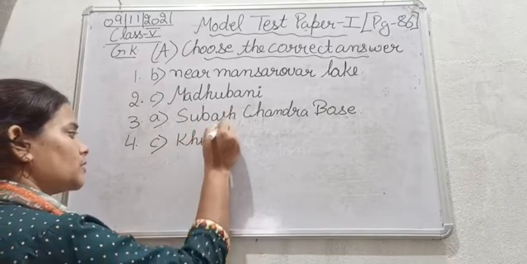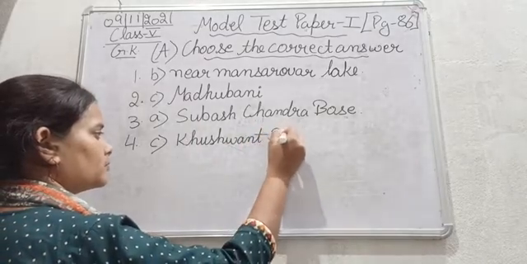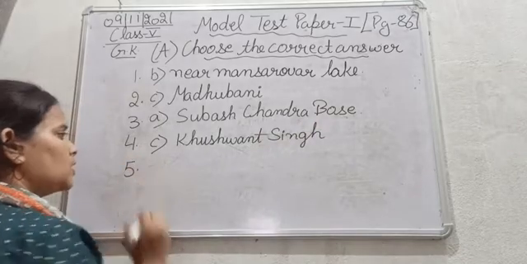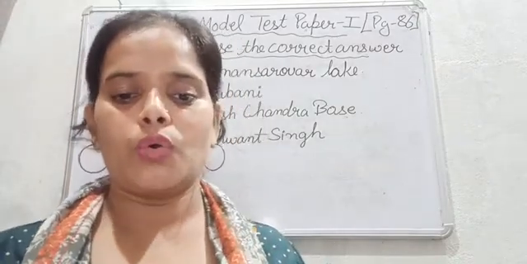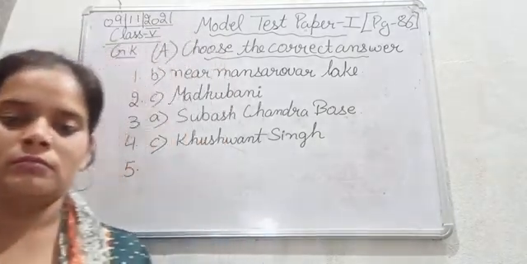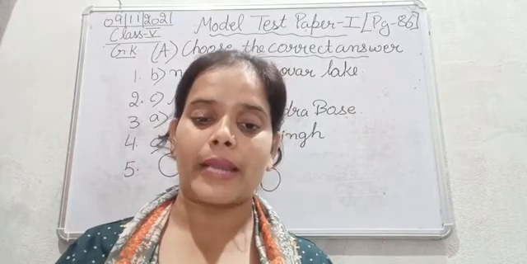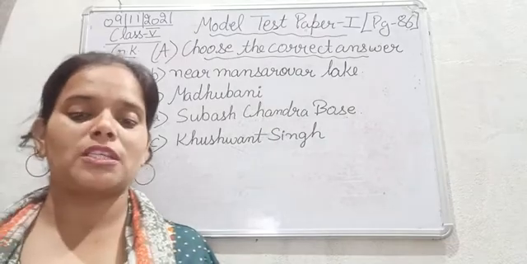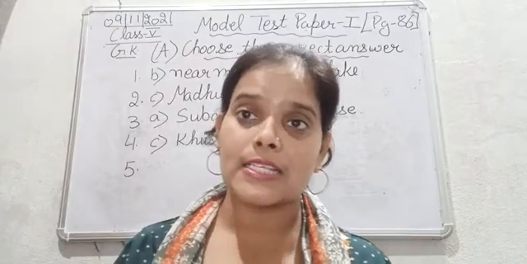That is Khushwant Singh. Okay. So he is the author of the book Train to Pakistan. Next, who among these was awarded the Nobel Peace Prize in the year 2014? So 2014 में नोबेल पीस प्राइज किसको मिला था? बराक ओबामा, मदर टेरेसा और कैलाश सत्यार्थी. So the Nobel Peace Prize in 2014 was given to Kailash Satyarthi.